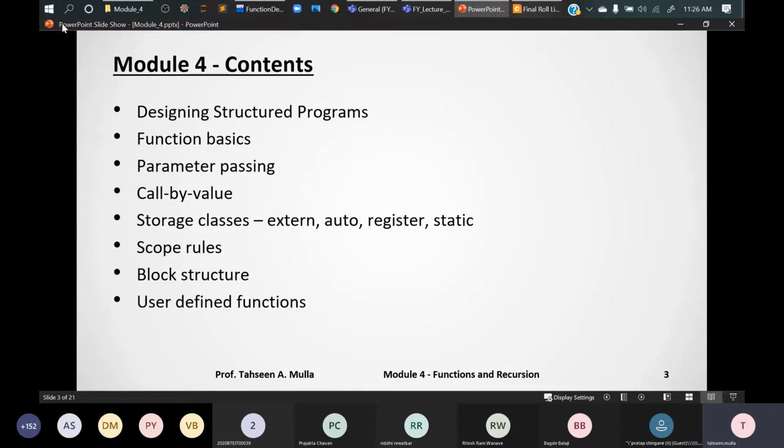Until block structure, we are going to use the system defined functions, and later on we'll see how a user can define their own function for the purpose, right? So even if the built-in functions are there, an end user or a programmer can define their own functions also. And then finally, the second half of this module is recursion. We'll see that with the help of functions and without functions.